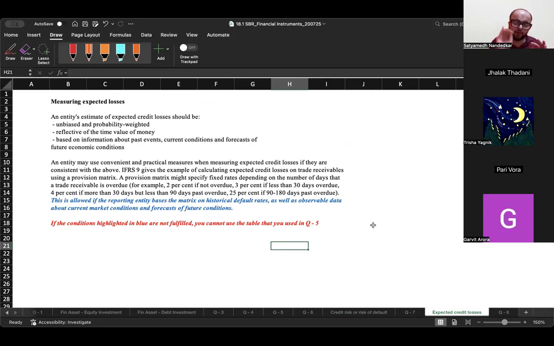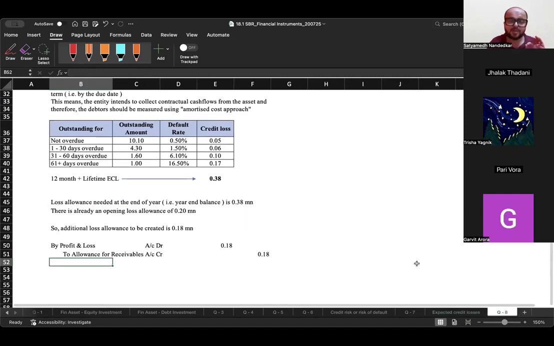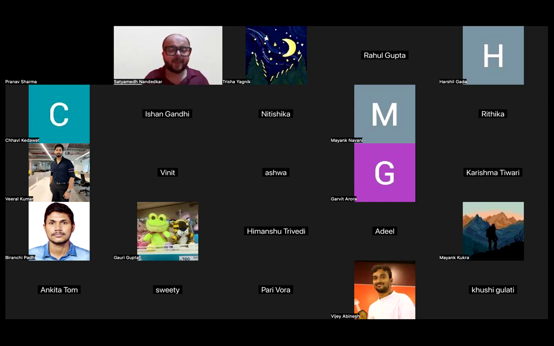So अगर आपको expected credit loss निकालना है, so you should not just be looking at the past data, you should look at present circumstances, and you should also look at the change of circumstances that is likely to occur in the future. So expected credit loss, if you have to measure, then this is the approach that you have to take. Expected credit loss पे we haven't seen too many questions.